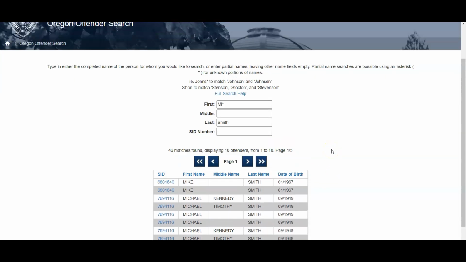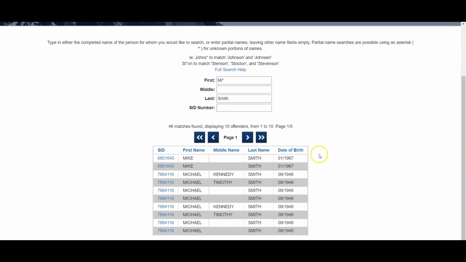Now, you do have to scroll down the page, so if you are on mobile, you may not see the results on the page, but if you scroll down, you'll get the results there. So obviously they have 46 matches found. We did a pretty general search, but they will let you go through at least that many results. We've got 10 on a page, so 5 pages to go through.